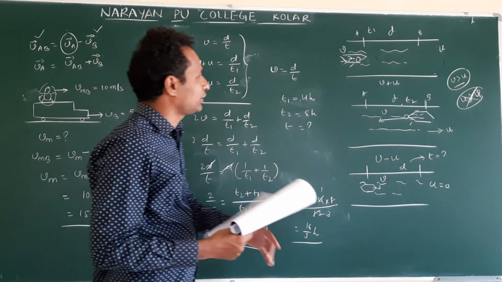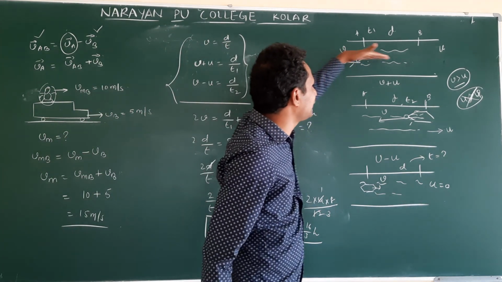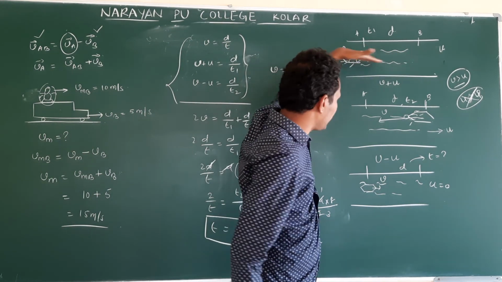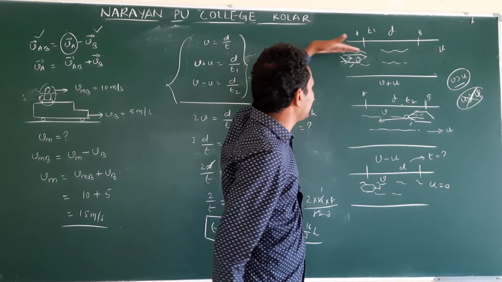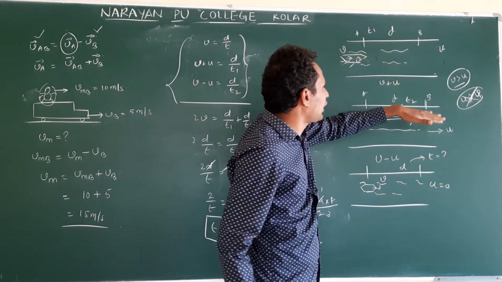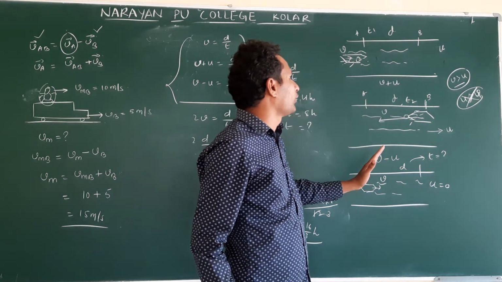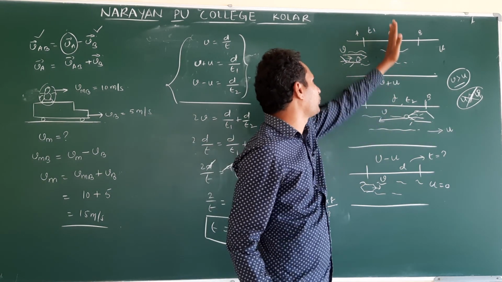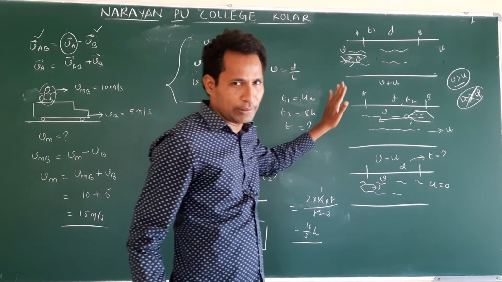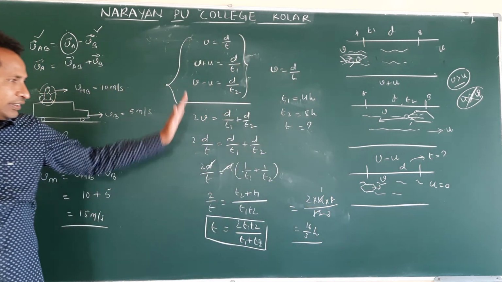See, this case is along the direction of the flow. It means in a straight line only, right? In the direction of flow or opposite direction of flow, that means only a straight line. Next we will see what will happen if we swim perpendicular to the water flow. We will see in the next discussion. Make a note of this.